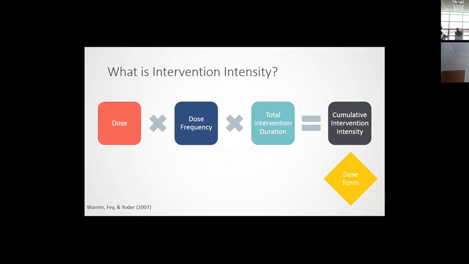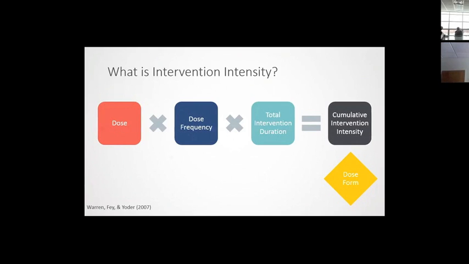So in a psychosocial intervention, we might think of it occurring in a clinic as more intense than occurring in the home. Or a teacher delivering the intervention versus a parent, a teacher would be considered more intense than a parent. And some of this may be related to just the intervention type or the philosophy, but there is also some value in thinking about it in terms of intensity as well.